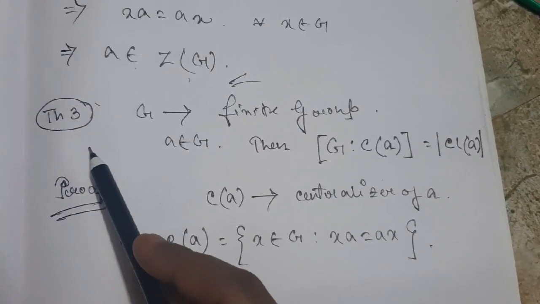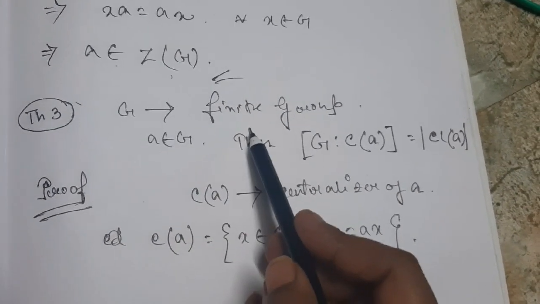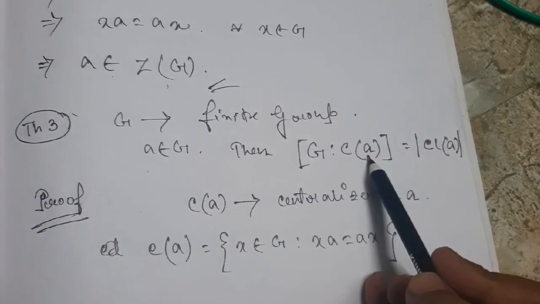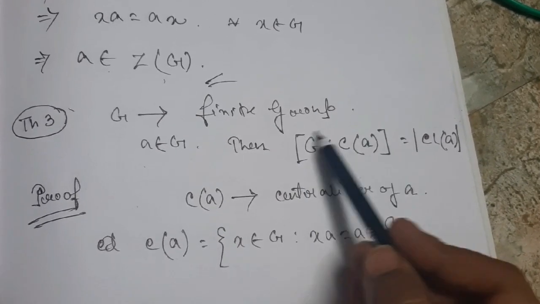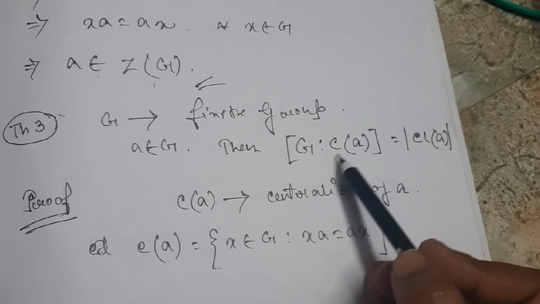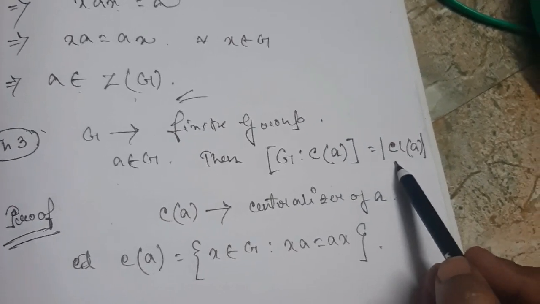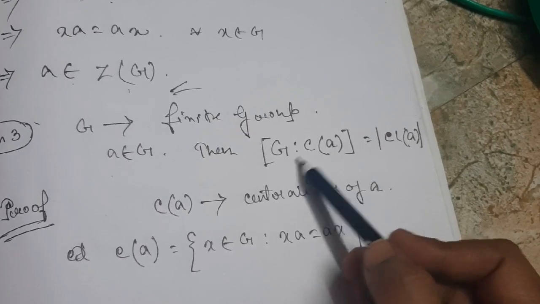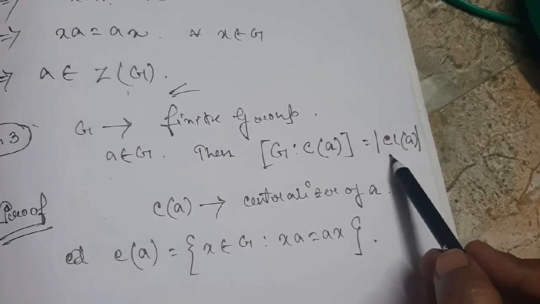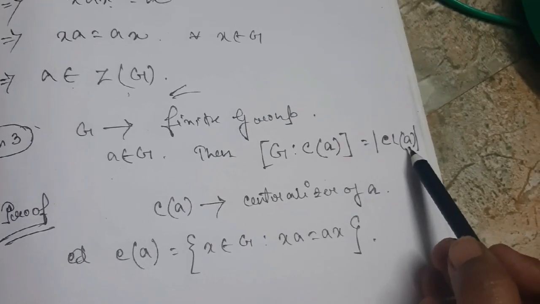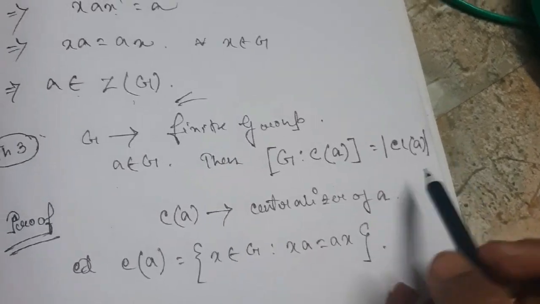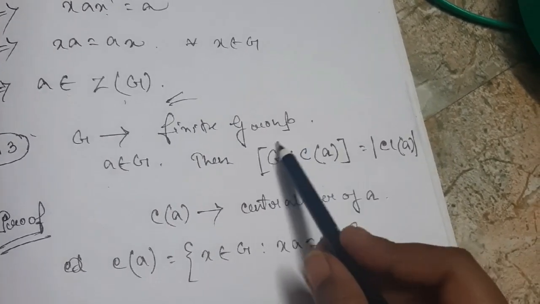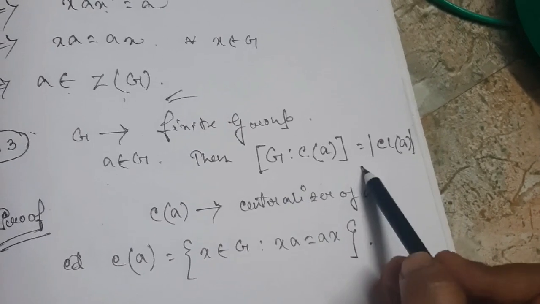Now come to theorem 3. Theorem 3 states that if G is a finite group and A is any element of the group G, then the index notation, you all know it, the collection of all the left cosets of C(A) in G, is equal to the cardinality of class of A. That means the number of left cosets of C(A) in G is equal to the number of elements in the conjugacy class of the element A. You have to show this.